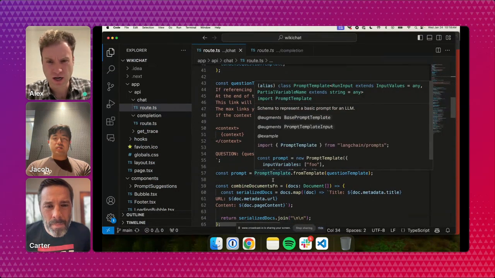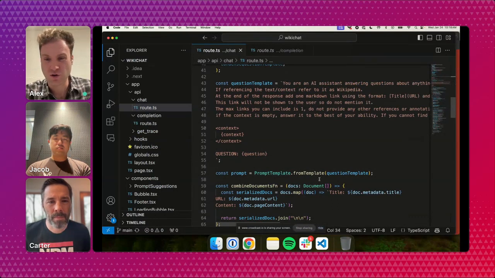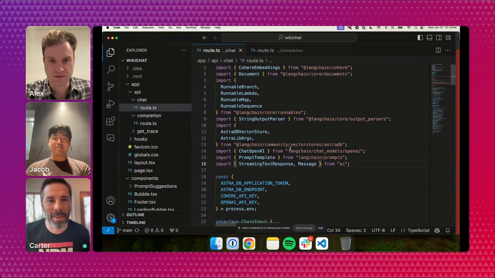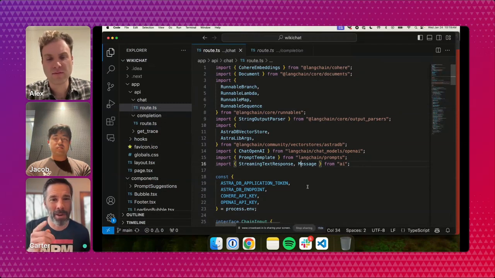So here we're constructing the prompt. We use LangChain prompt templates, which are a really simple way to inject variables into prompts that look like this. Alex, do you mind scrolling back up to the top of the file? Yeah. I think the imports are pretty interesting. Jacob can probably speak more to the breadth of the LangChain JavaScript SDK, but there are a lot of really interesting types that we're importing up here, like RunnableBranch, RunnableLambda.